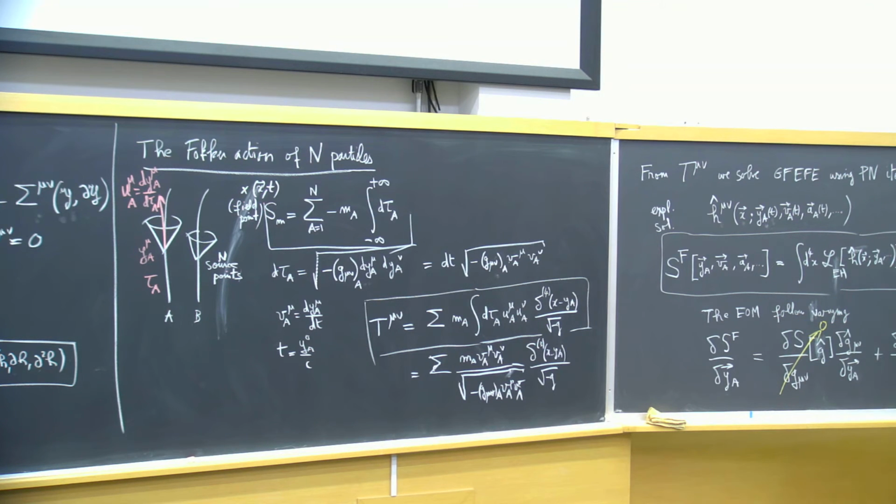But now this relation has been derived for the metric generated by all the particles.